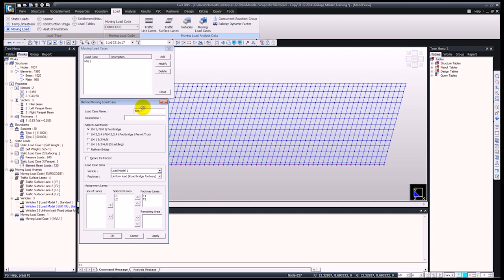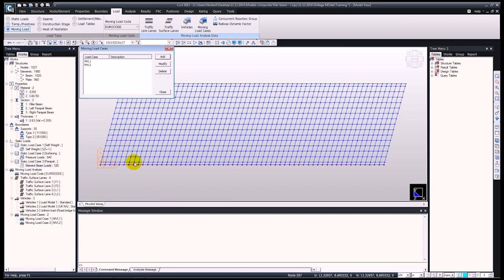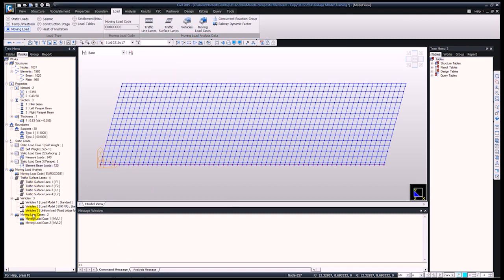We're going to have another load case for this, moving load case 2. This will be an LM1 and LM3 multi-straddling one. We're going to ignore the side factor in order to turn this into a leading variable, and for LM3 we need to specify the loading, and also we're going to make this straddling, so just simply select the 2 lanes and add this in as a straddling lane. By pressing OK, you can see that this has appeared both in the dialog box as well as in the worktree.